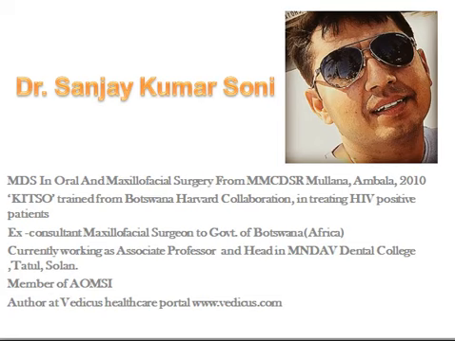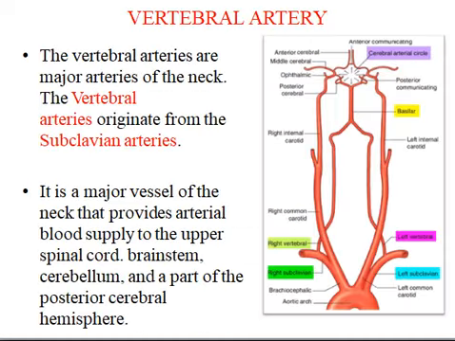In this video, I am going to discuss the vertebral artery. Vertebral arteries are major arteries of the neck. The vertebral arteries originate from the subclavian arteries. It is a major vessel of the neck that provides arterial blood supply to the upper spinal cord, brainstem, cerebellum, and a part of the posterior cerebral hemisphere.